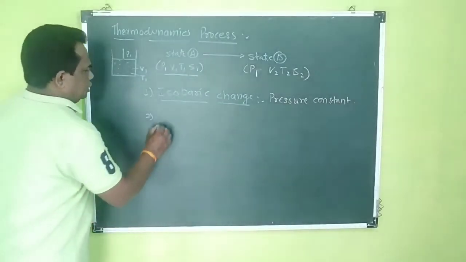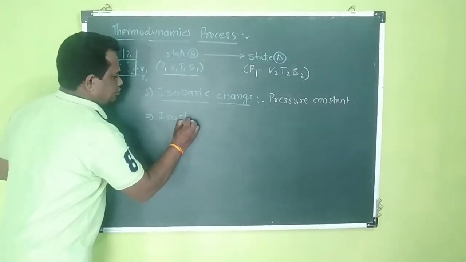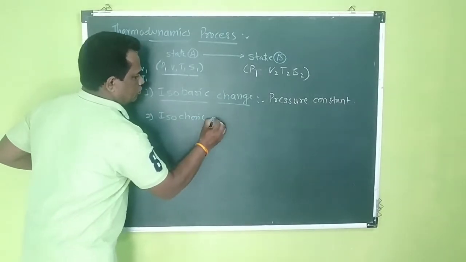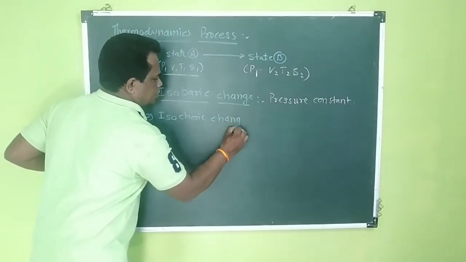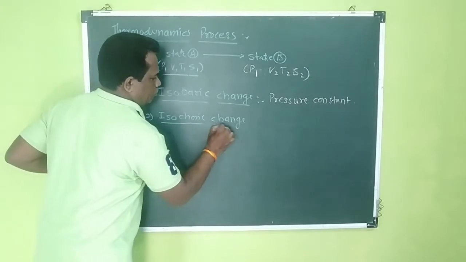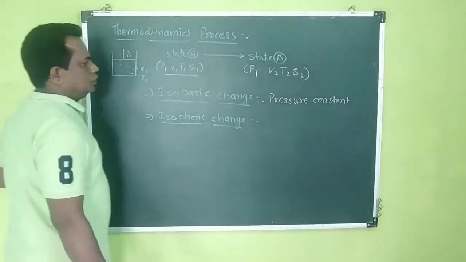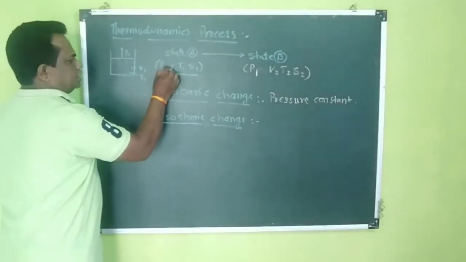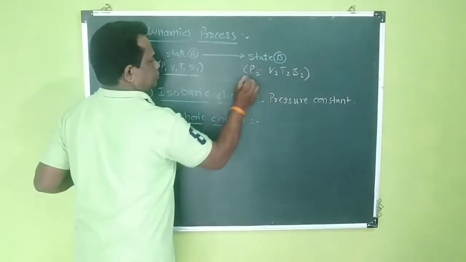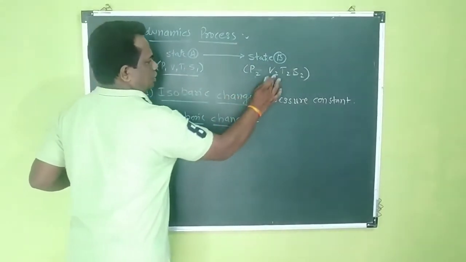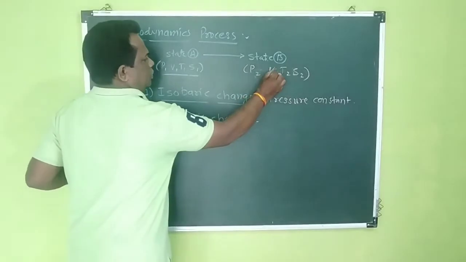The second is isochoric change, or isochoric process. In this, pressure may change, but volume remains constant.